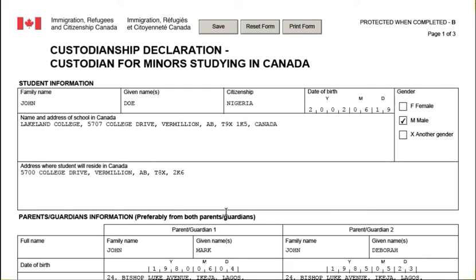So you can fill this for your children, you can fill this for your child, and it is possible they can also fill it. All you need to do is just append your signature.